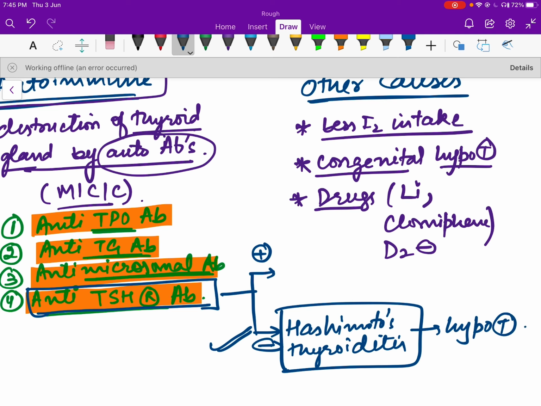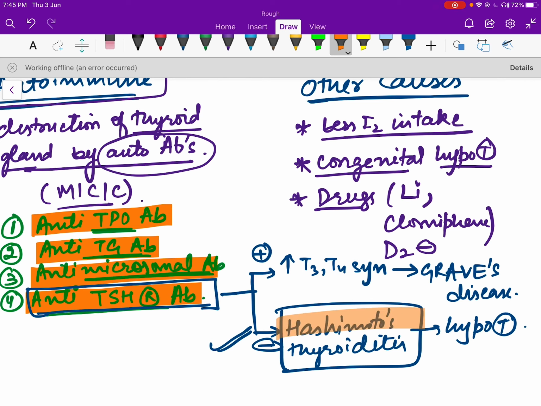Okay, and if stimulatory antibodies are present against thyroid stimulating hormone receptors, then these receptors will be stimulated by the antibody. So there is no thyroid stimulating hormone, but the antibody is binding to this receptor, which is a stimulatory antibody, and it's doing the same function as thyroid stimulating hormone. So in this case, there will be hyperthyroidism, with an increase in T3 T4 synthesis. This will result in a form of hyperthyroidism called Graves' disease. But here our main focus will be on Hashimoto's thyroiditis, which results in hypothyroidism.